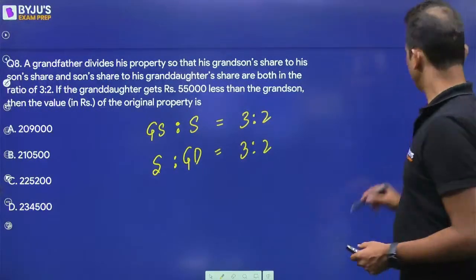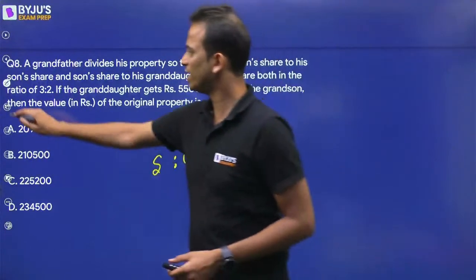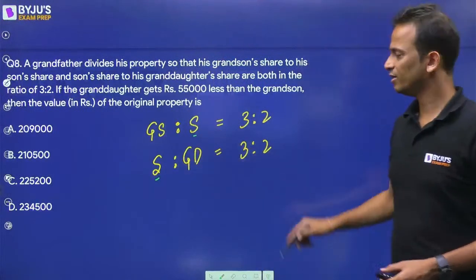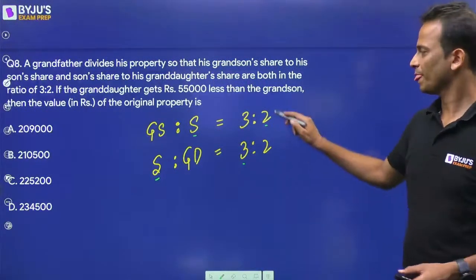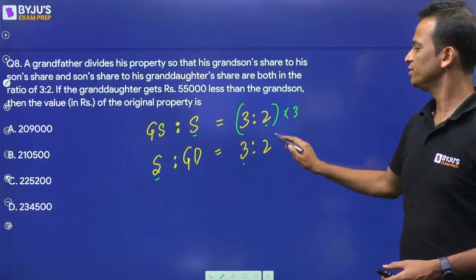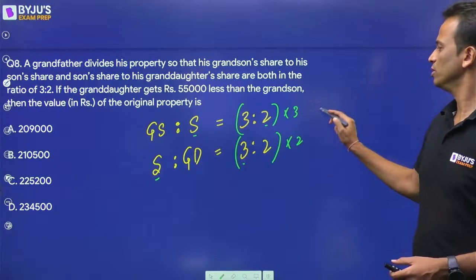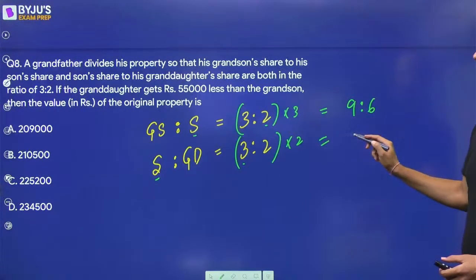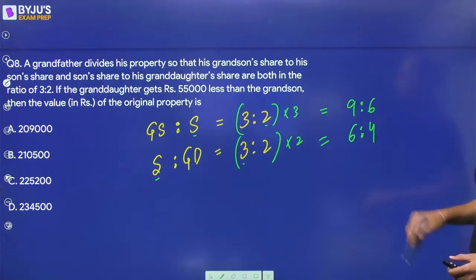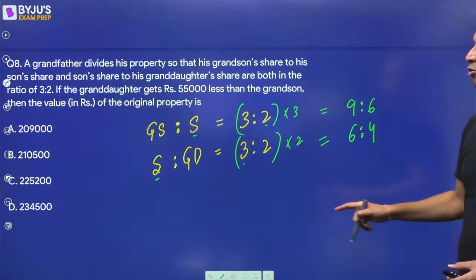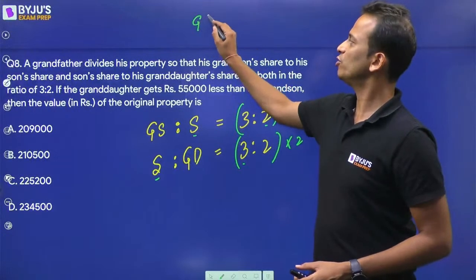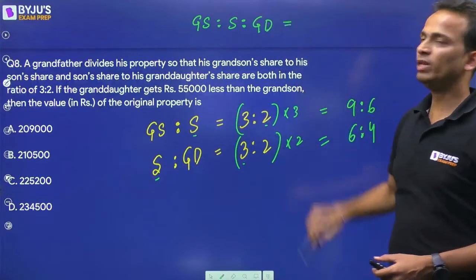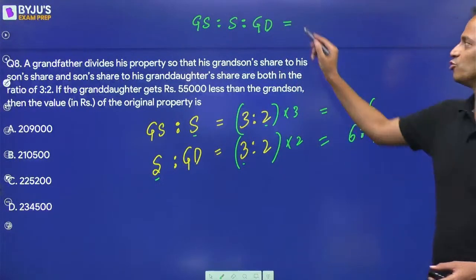Okay. Now what is the common link between these two? The common link is son. Okay. So I need to make these two equal. So I'll multiply the first ratio by 3, multiply the second ratio by 2. So the first ratio will become 9:6. And the second ratio will become 6:4. Okay. So I can now club these ratios and say that the ratio of grandson, son, and granddaughter will be equal to 9:6:4.